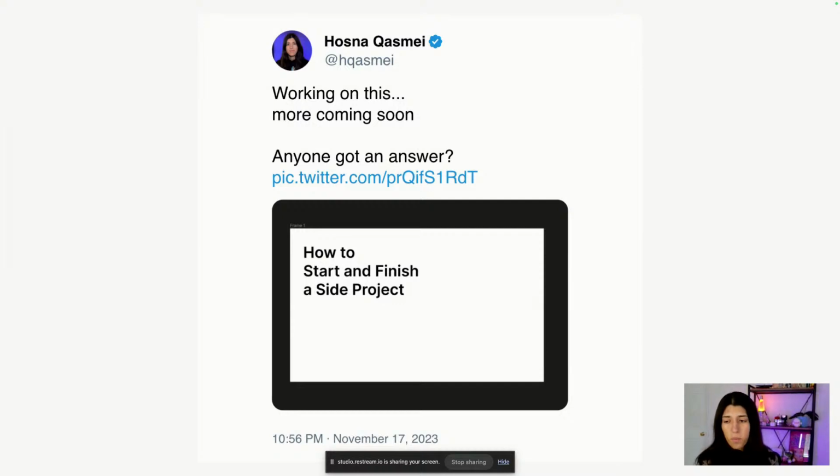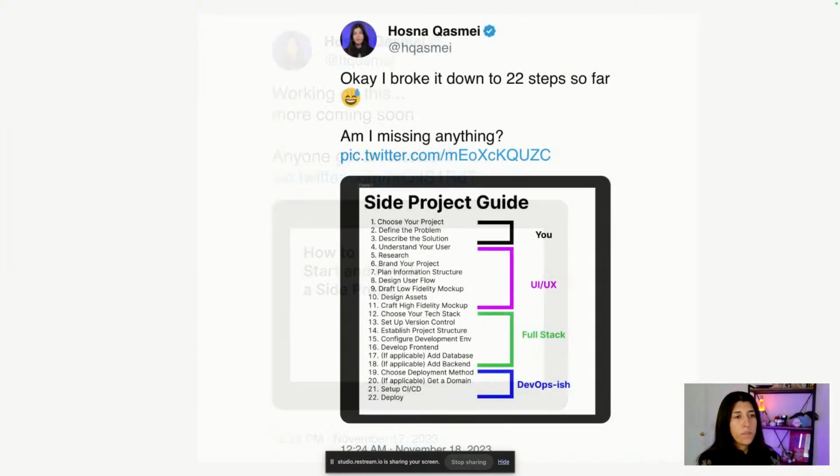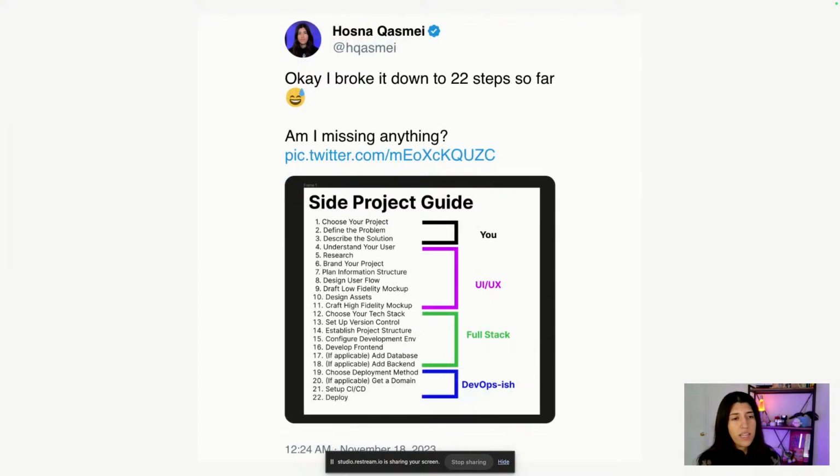Is there a formula that you could follow in order for you to finish it, hopefully in the future, or get some progress on it to a specific point where it's working and functional and people are using it? So the next day, I really thought about it and tried to break it down into steps, because I like really visualizing how to get things done.